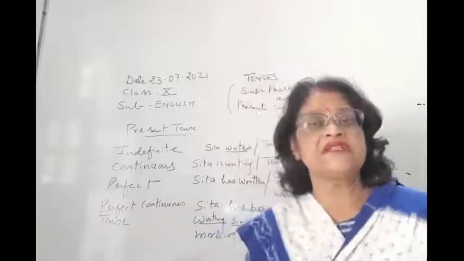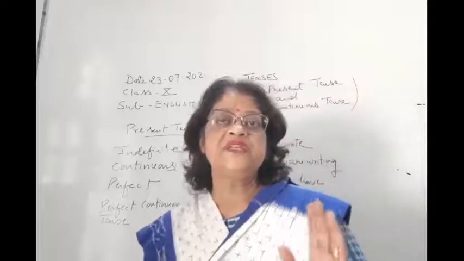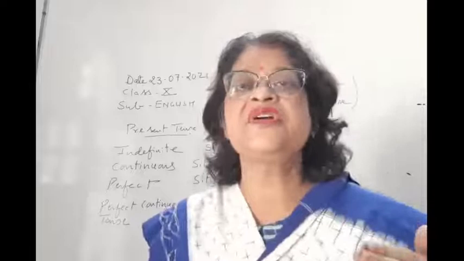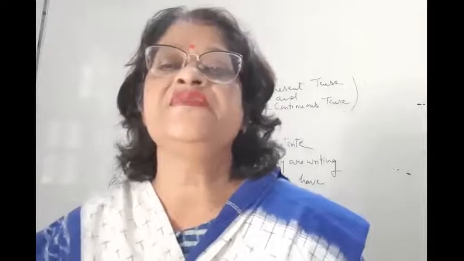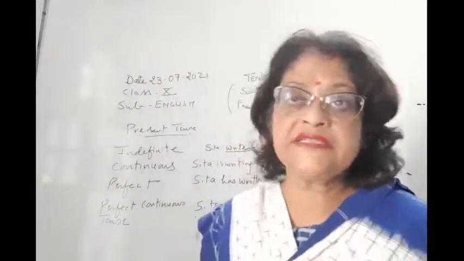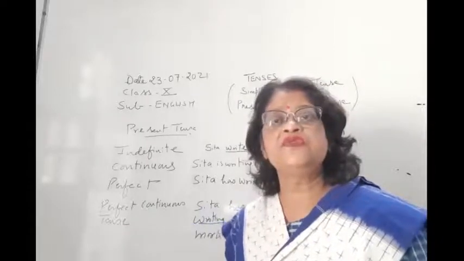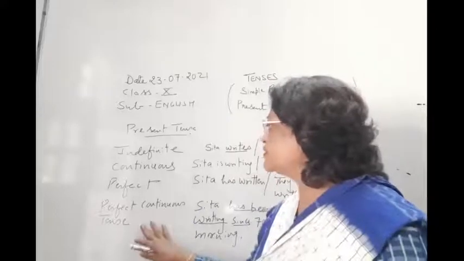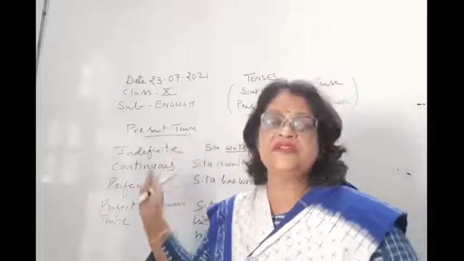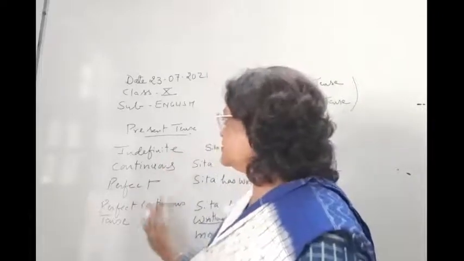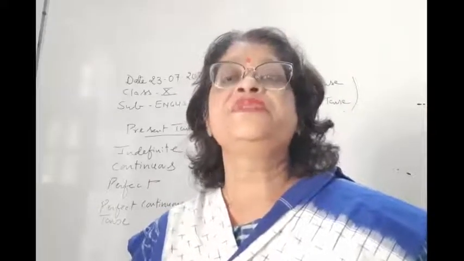It means, children, the work has started in the present time and it will be in progress in the present time also. Past perfect continuous means that the work had started at a past time and it was in progress in the past time. Similarly, in the future, the work has started and it will be in progress in the future time. So children, these are all the three tenses, they have this degree of completeness. So I hope this is clear to you.